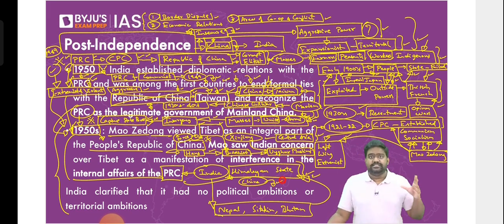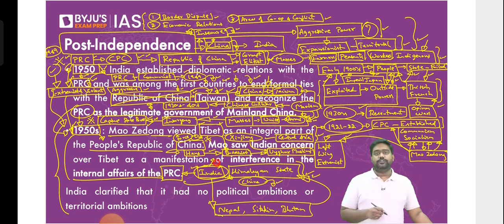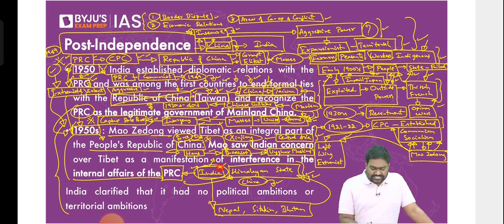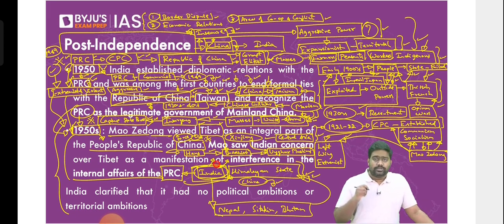Now, India started doubting the Chinese intentions. As we saw the expansionist behavior of China, the then Nehru government became very cautious. India reacted to this incident, and we criticized the annexation of Tibet. We opposed the annexation of Tibet. We expressed sympathy with the Tibetan people, with the Buddhists, and we urged China to not resort to extremism, to not resort to such violence.